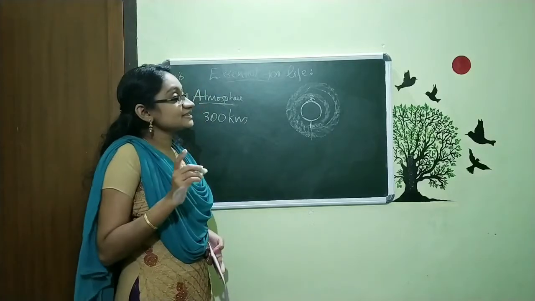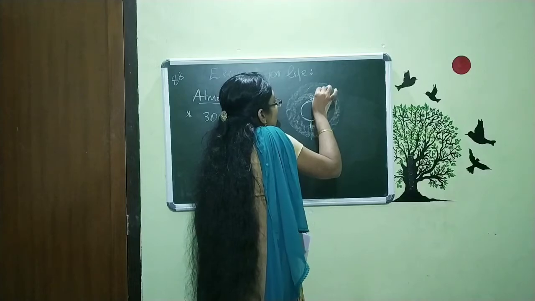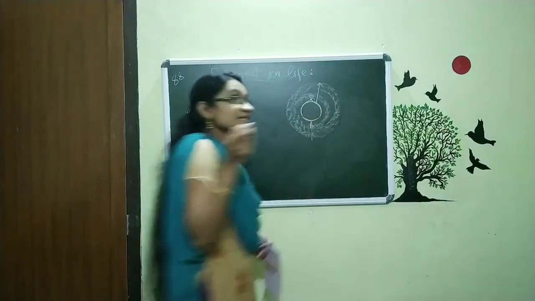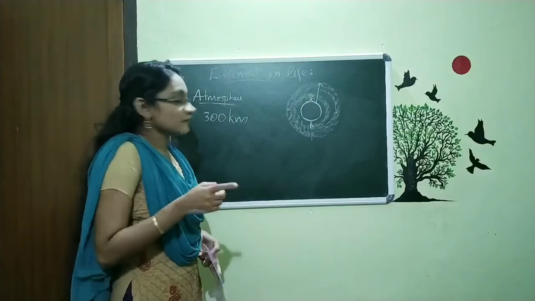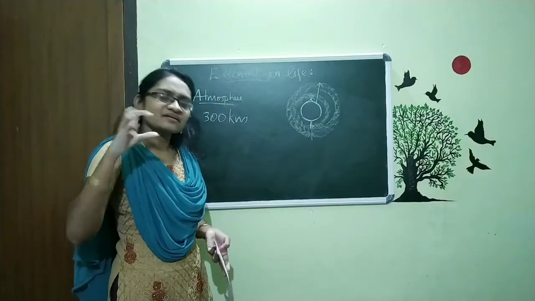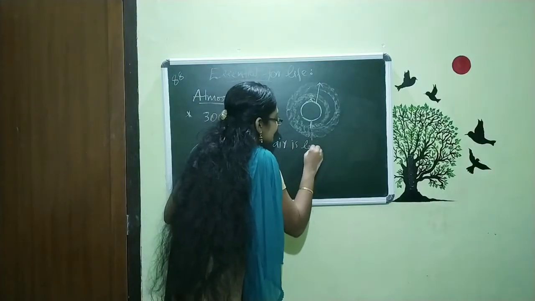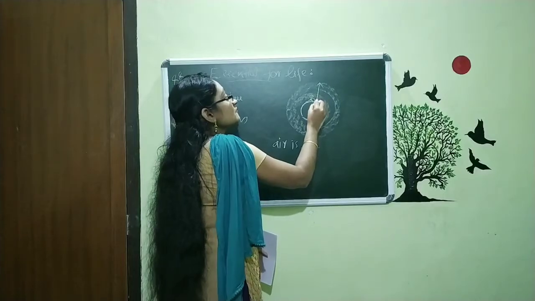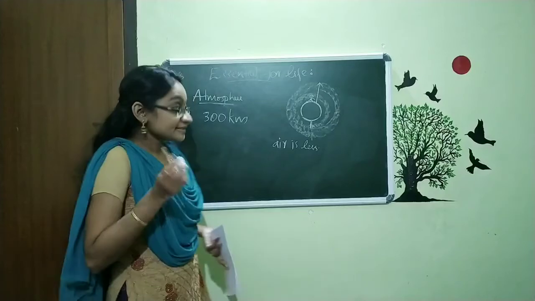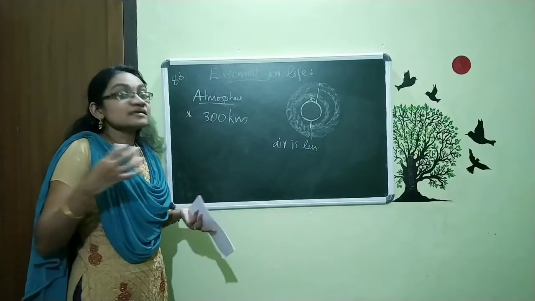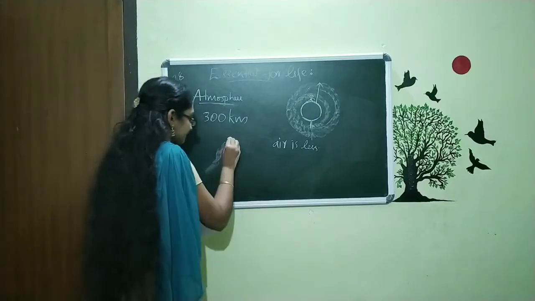When we are moving from the surface of Earth to the top, the content of air is getting less. Air is less when we are moving from the surface to the top of our blanket of air. That's why the mountaineers take oxygen cylinders when they are climbing the mountains.